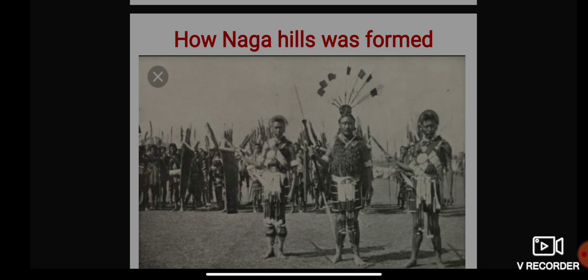So, in order to battle with the people of Khonoma, which had only 500 houses, the British came up with a force of 3,000 soldiers, cannons and also the best British weapons. The Nagas fled from their village and sought refuge in the jungles. The following year, in 1880, a peace treaty was made between the chiefs of Khonoma and the British representatives at Mezoma.